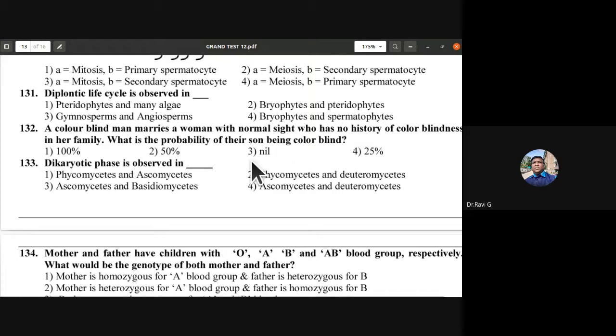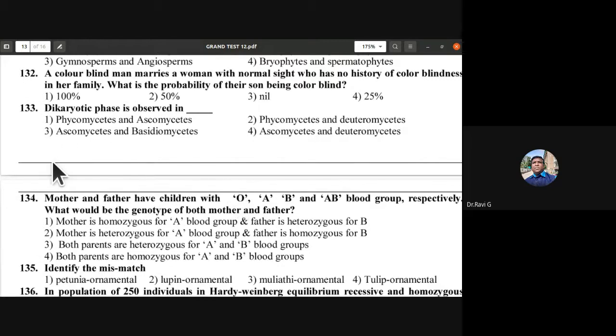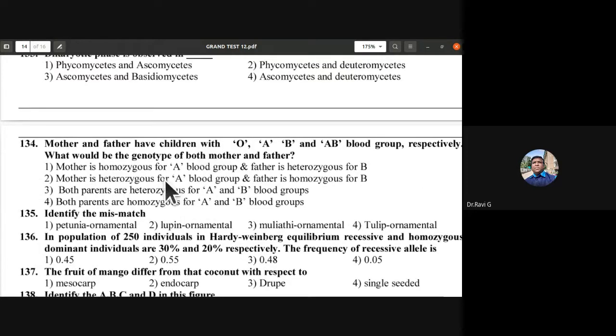It is X-linked inheritance. So even if it is X-linked inheritance, the mother is normal with no family history of colorblindness. She is not a carrier. So it is nil. So 132nd is C. 133rd, dikaryotic phase is observed in ascomycetes and basidiomycetes, which exhibit sexual reproduction. So you notice this dikaryotic phase is observed in ascomycetes and basidiomycetes. So 133rd is third.